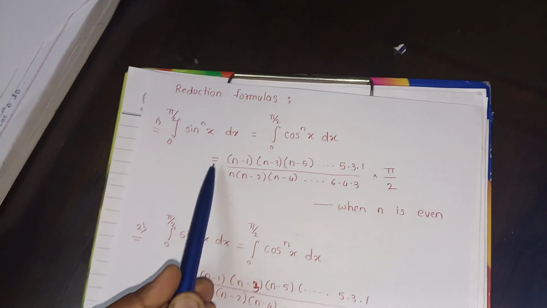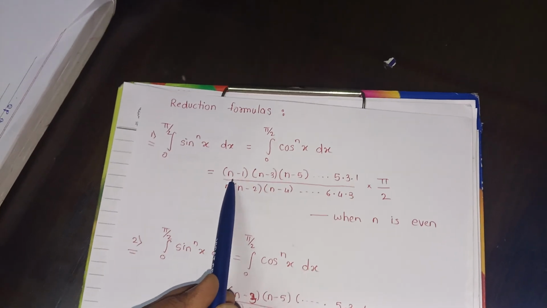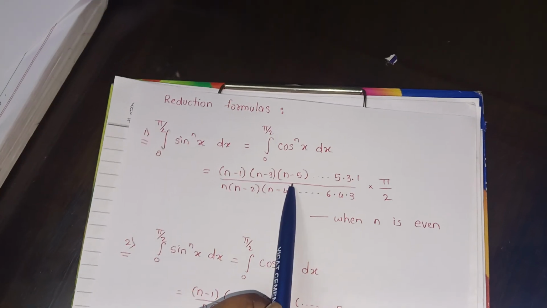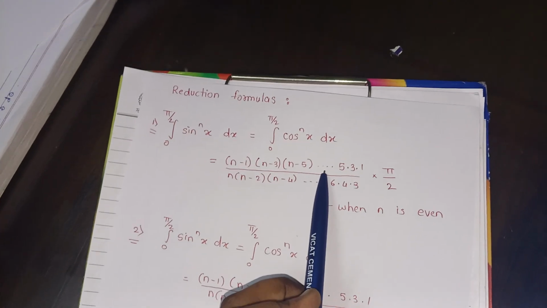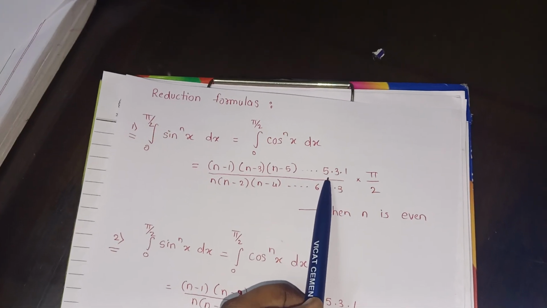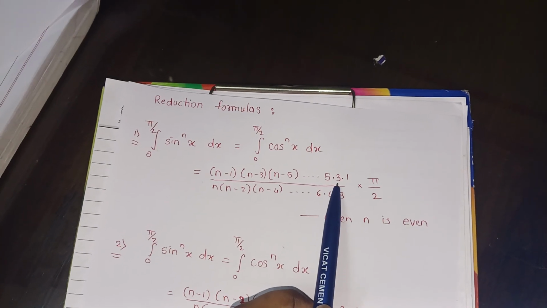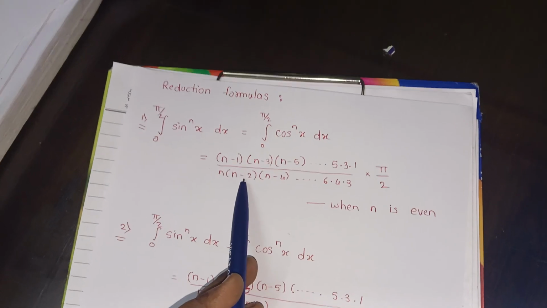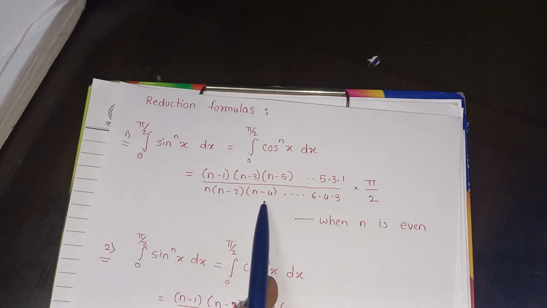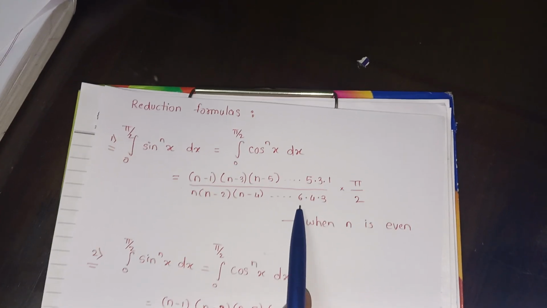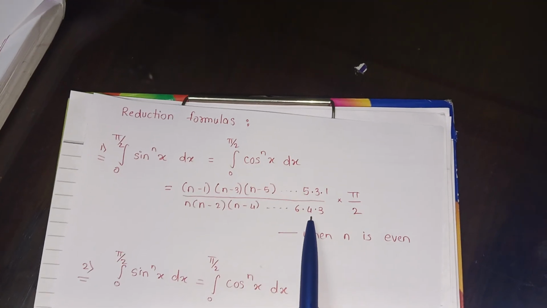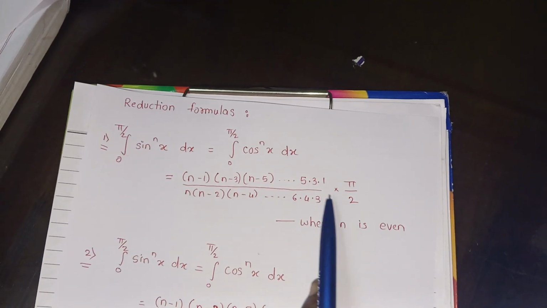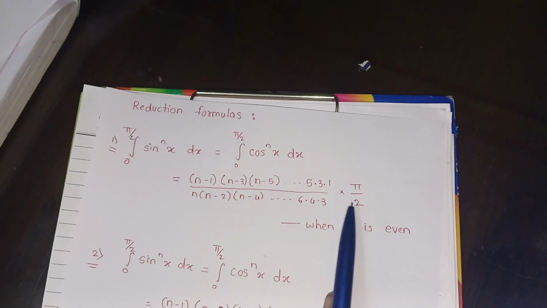The formula for that is (n minus 1) into (n minus 3) into (n minus 5), which continues up to 5 into 3 into 1, upon n into (n minus 2) into (n minus 4), continuing up to 6 into 4 into 2, which is whole multiplied by pi by 2.